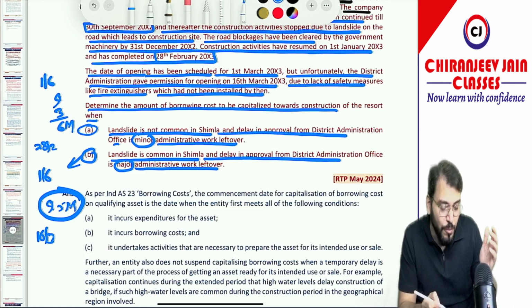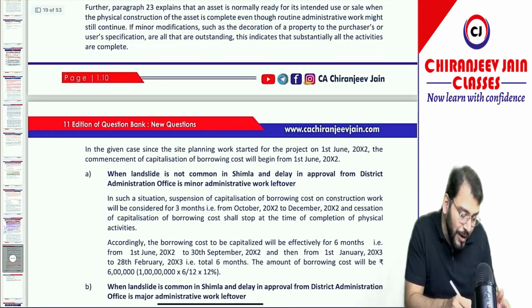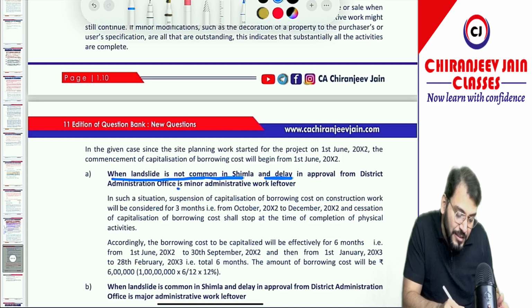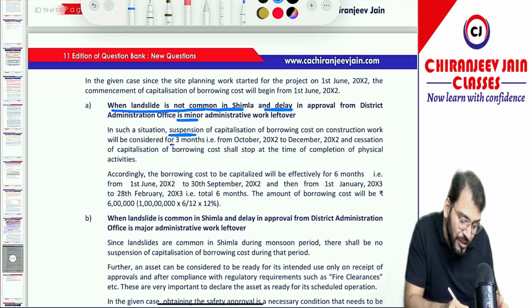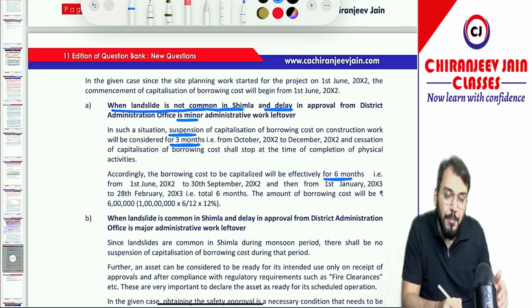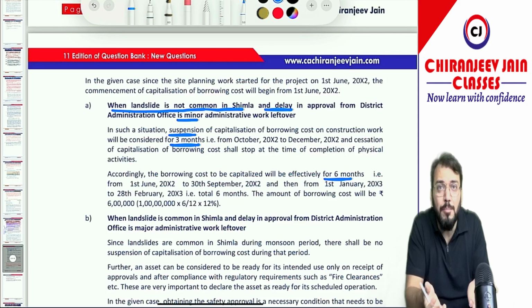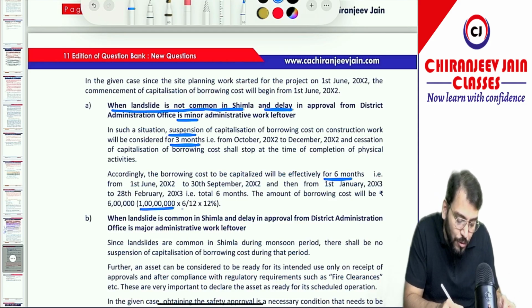Now let us read the question. I hope that is only given. So they have given the entire explanation. You can read the explanation. Now point number A, they have given when the landslide is not common in Simla and delay is minor, that administrative work is minor. So here they have given suspension for 3 months and the capitalization they have done for 6 months, and therefore the capitalization will be on the entire loan amount, because this is specific borrowing. Specific borrowing will be on the entire loan amount, and there is no temporary investment done, so there is no income from temporary investment. So it will be 1 crore into 6 by 12 into 12%.